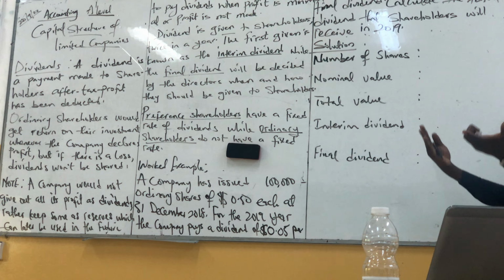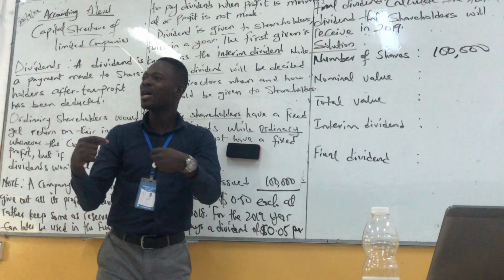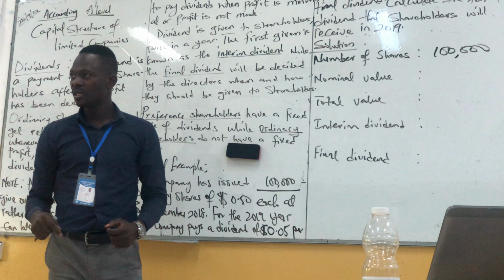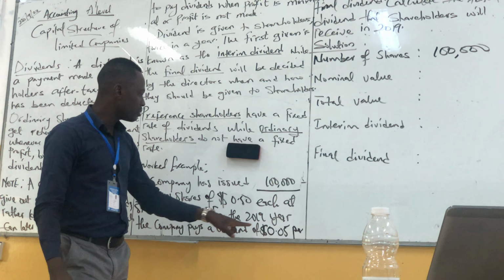So we start. Here, the company is issuing 100,000 shares. Are you with me? So 100,000 is the number of shares. Is that clear? Then the nominal value is the value at which you are selling your shares, which is $0.50. Is that clear?